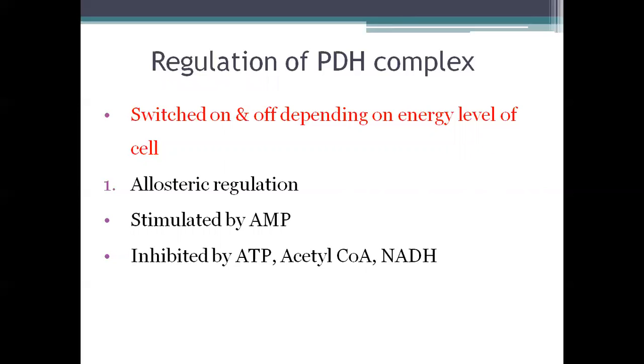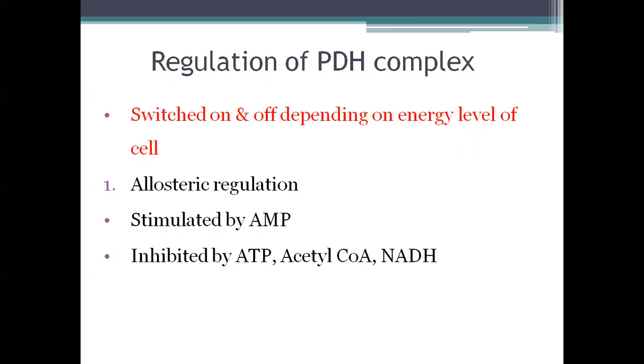Coming to the regulation of the PDH complex, the regulation of the PDH complex is very important because this is one of the major points of regulation of the TCA cycle. Now, as we discussed in glycolysis, again here the same concept applies, that the PDH complex is switched on and off depending on the energy level of the cell. The main function of the TCA cycle is production of energy. So if the energy level of the cell is high, indicated by ATP and NADH, then the cycle is inhibited. Again, when the energy level is low, which is indicated by high levels of AMP, then the TCA cycle is stimulated.